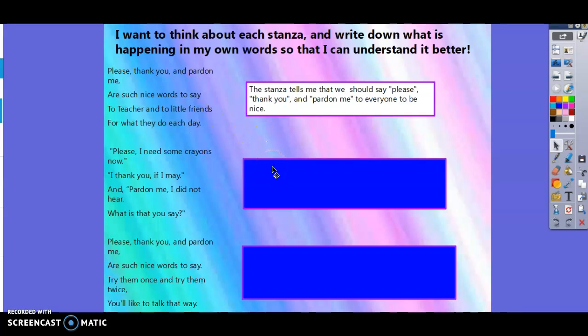So now I'm going to look at the second stanza. It says, please, I need some crayons now. I thank you, if I may. And pardon me, I did not hear. What is that you say?